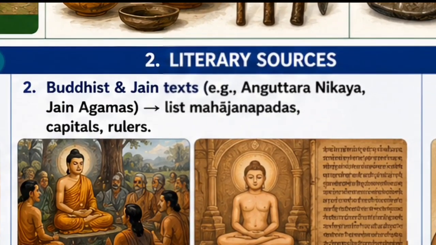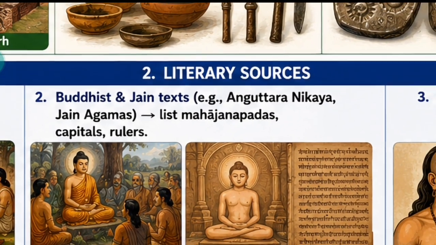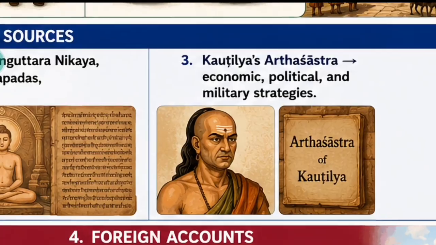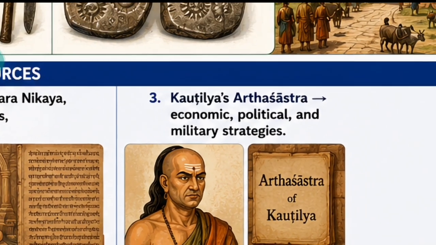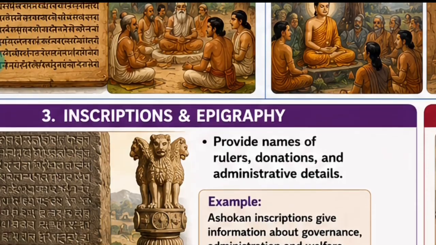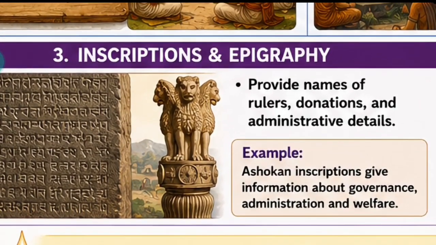After that, Buddhist and Jain literature, they also reveal history of that time. Then Kautilya's Arthashastra, with the help of this we get knowledge about it. After that, next one is inscriptions. So inscriptions are when messages were inscribed by the rulers on stone slabs and on pillars. So these are called inscriptions.